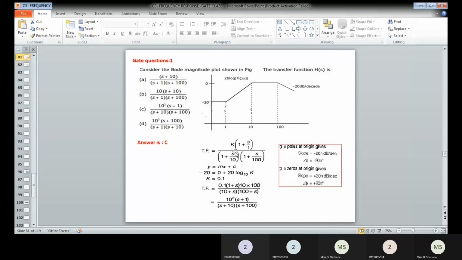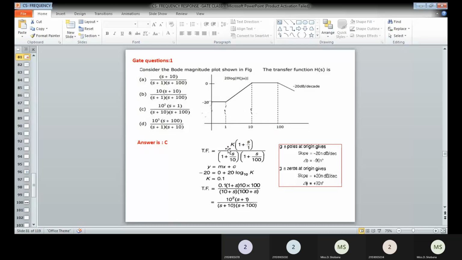So you can construct it. Any transfer function has the general form k into s plus z1 into s plus z2, divided by s plus p1, s plus p2, and so on. In that general form we substitute the locations of poles and zeros, and according to that we obtain the transfer function.